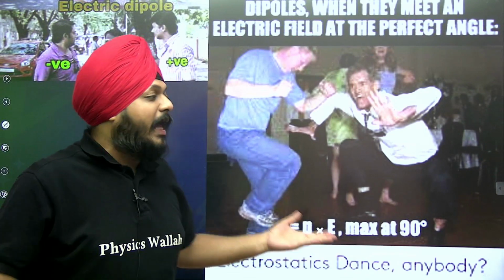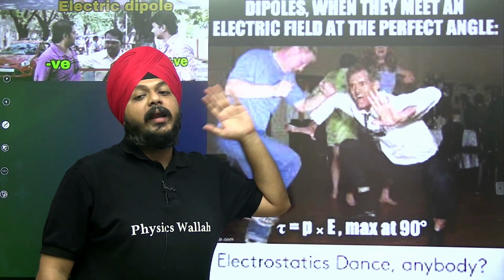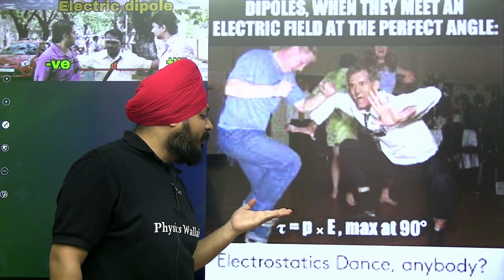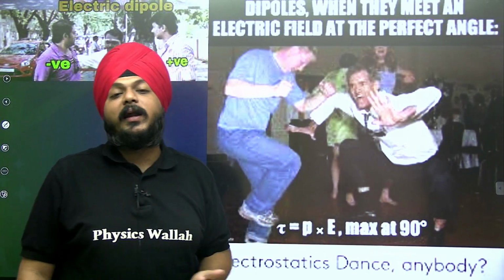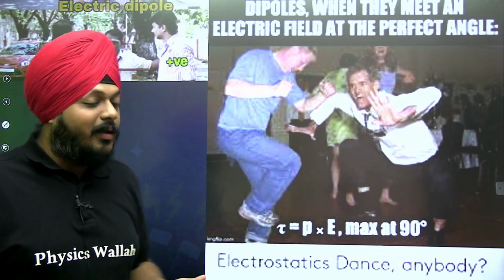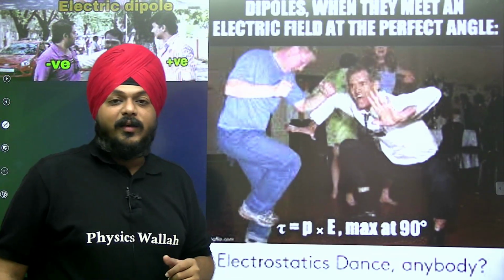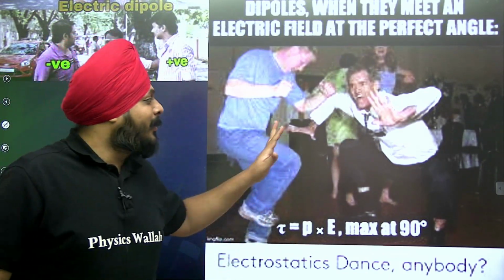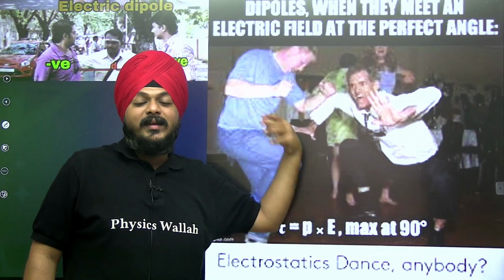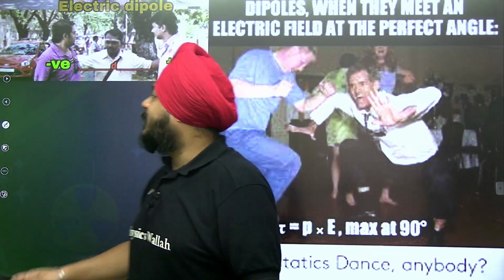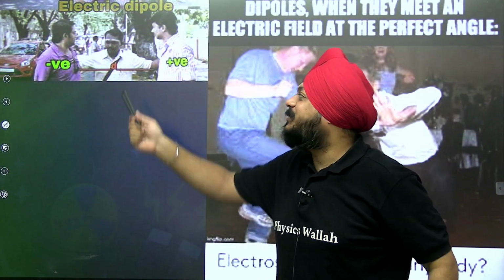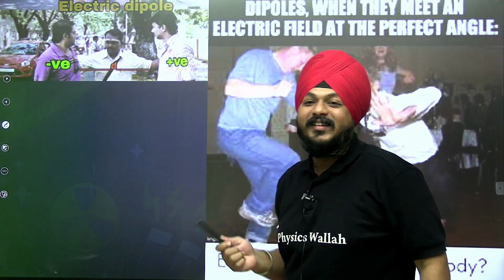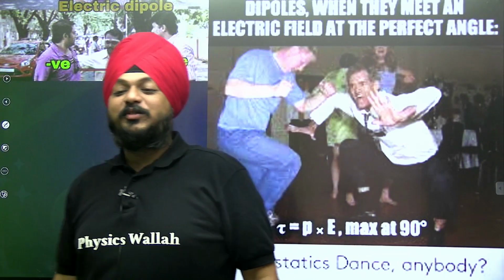Whenever the dipole moment is perpendicular to the electric field, then torque is maximum. And a dipole is nothing else but positive and negative charges separated by some distance d. Electric dipole. So this was a fun part.